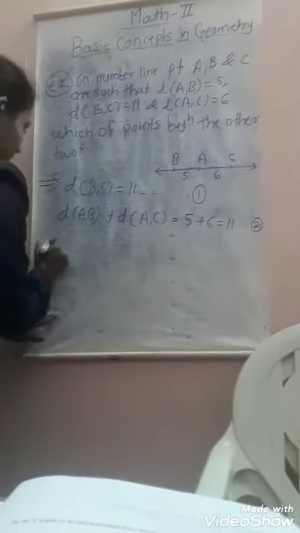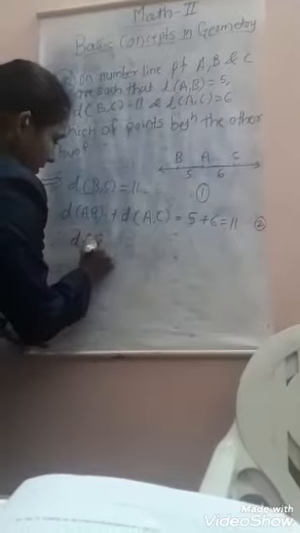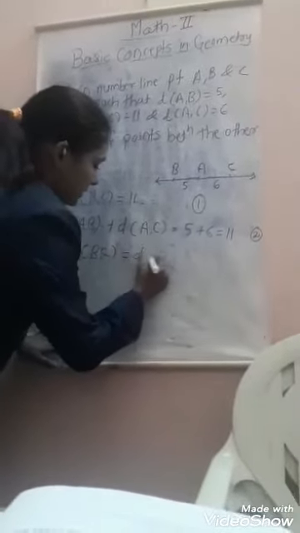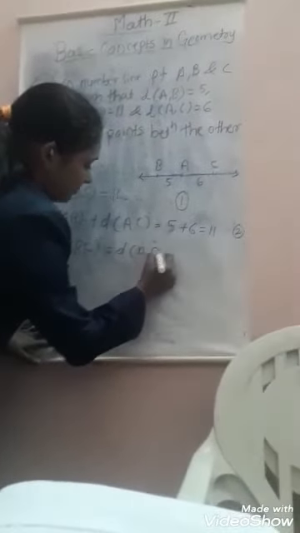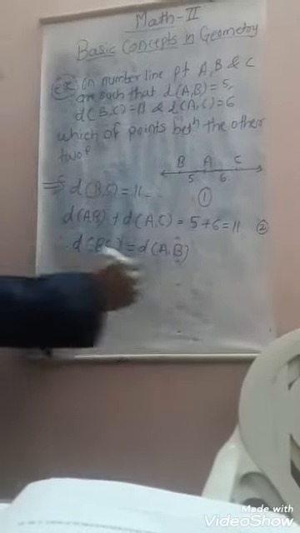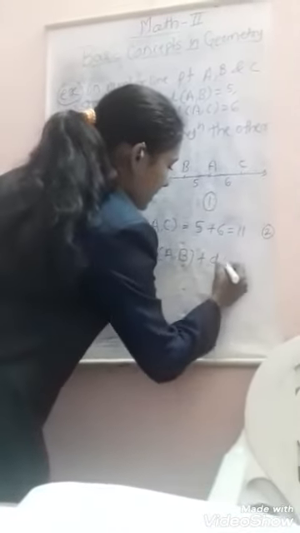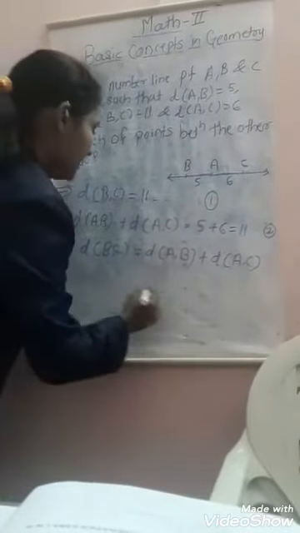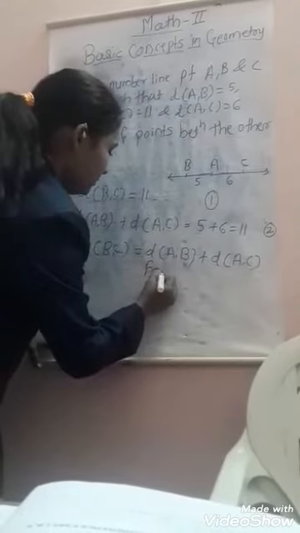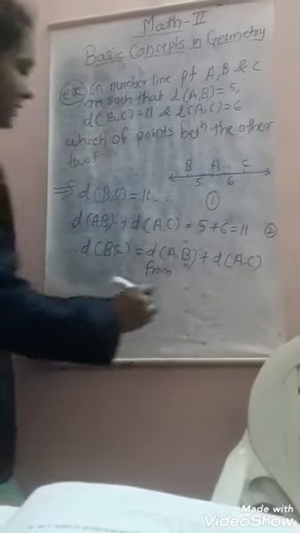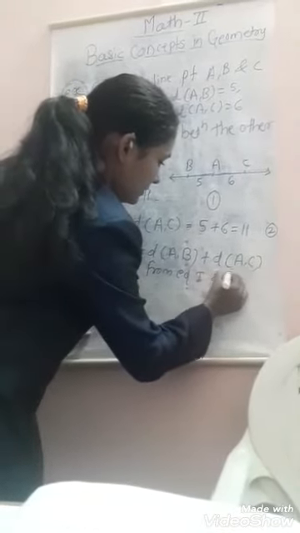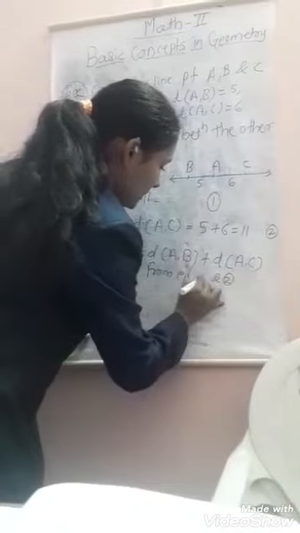So therefore distance BC is equal to distance AB plus distance AC, from equation first and second.